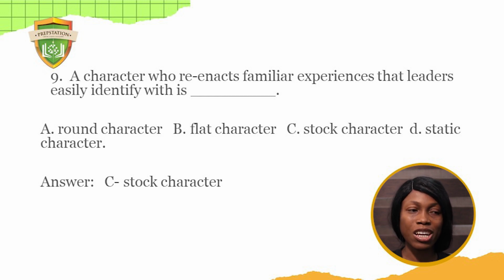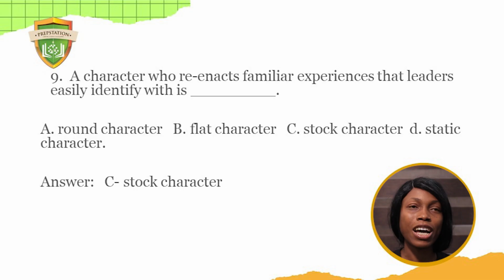But a stock character is one who reenacts familiar experiences that readers easily identify with. Example, Adekoka in Purple Hibiscus is an example of a stock character. And you could say that Adekoka is like an imitation of Delegiwa, that is the reporter in the book Purple Hibiscus. So an example of a stock character is Adekoka in the book Purple Hibiscus by Chimamanda Ngozi Adichie.